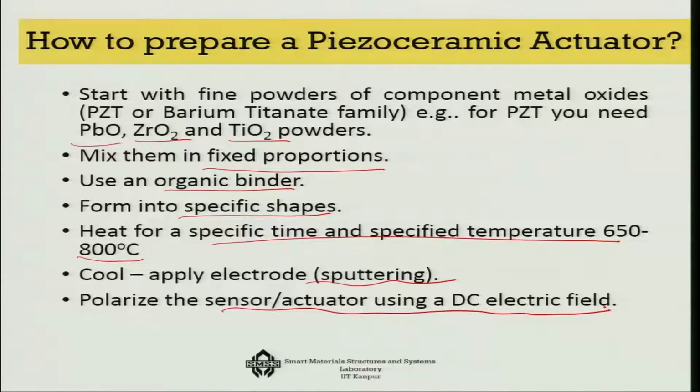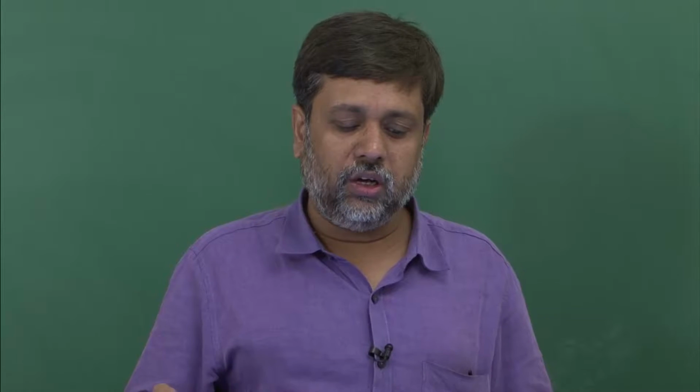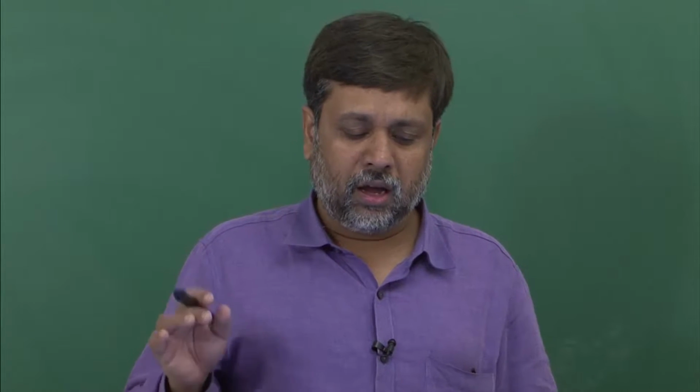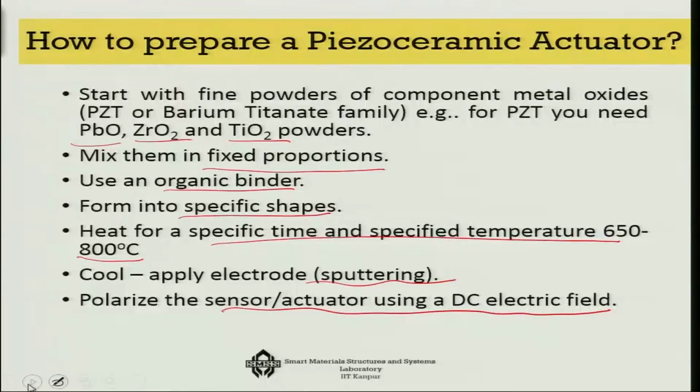Okay, so once again we have to first take all the basic oxide powders, lead oxide, zirconia, titanium oxide, and then mix them, use an organic binder, apply temperature and pressure in a particular shape, and then cool it, apply the electrodes. Your material is ready to be used.